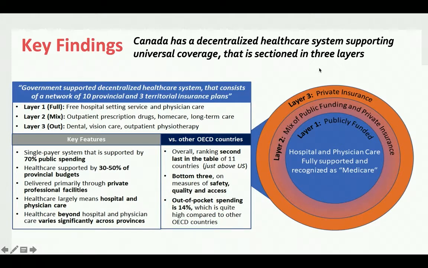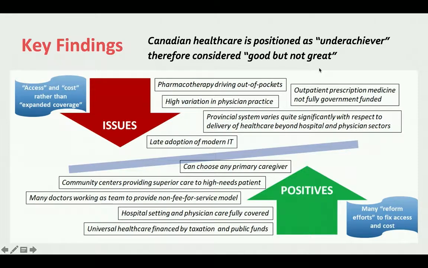During our research, we identified some key issues and positives for the Canadian healthcare system. The main problem with the Canadian healthcare system is access and cost rather than expanded coverage. Some issues we identified: pharmacotherapy is driving out-of-pocket costs, outpatient prescription medicine is not fully government funded, and there's high variation in physician practice from region to region. Healthcare beyond hospital and physician sectors also varies quite significantly across provinces.